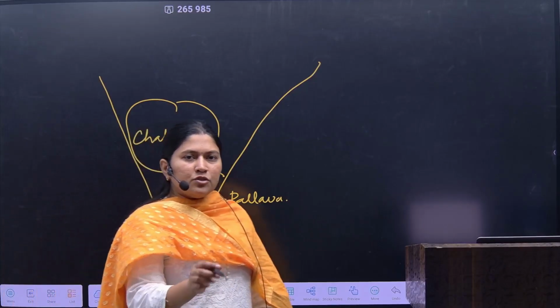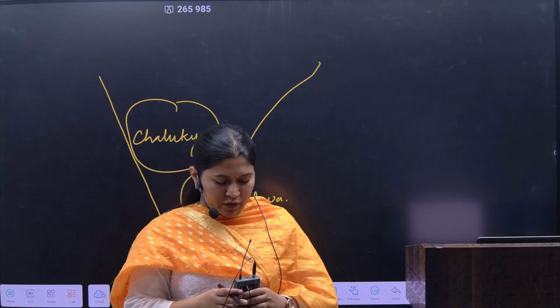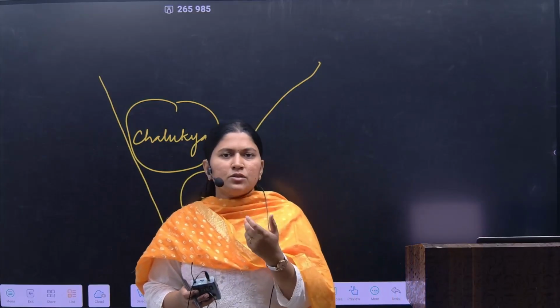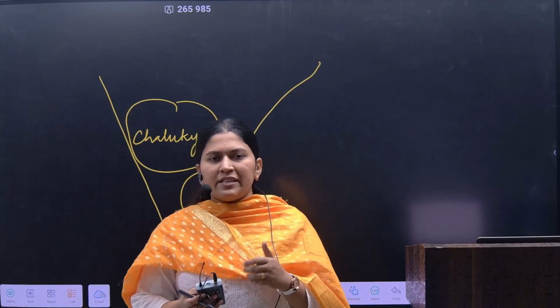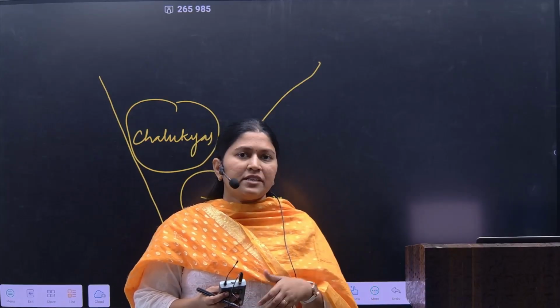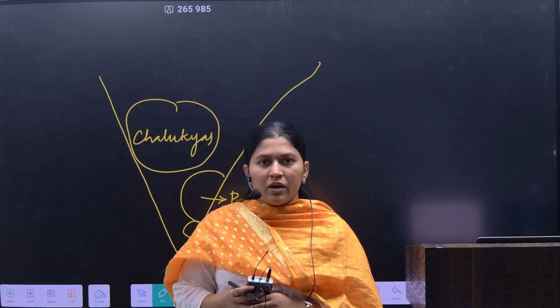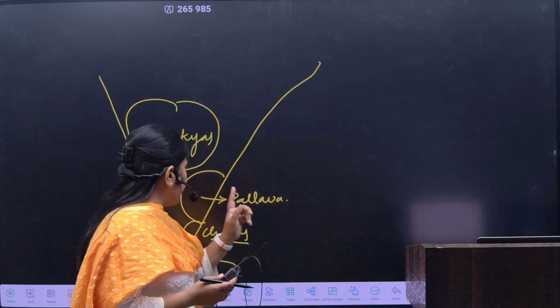Now many students ask me, ma'am, in some of the texts, that is in some of the NCERTs, we read that the Pallavas were the descendants of the Cholas. And in some texts we read that they were offshoots of Satavahanas, that is feudatories of Satavahanas. Which is true? So both are true. How? Let me explain to you one by one.